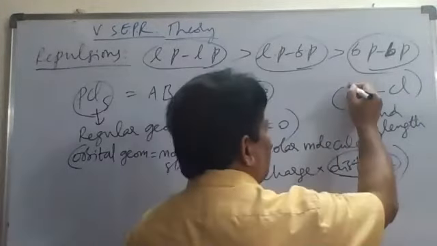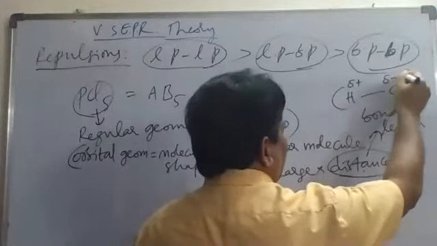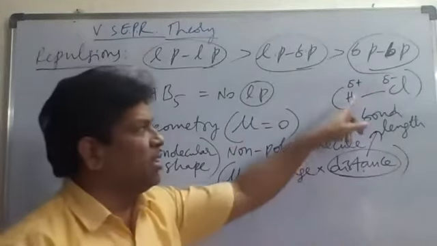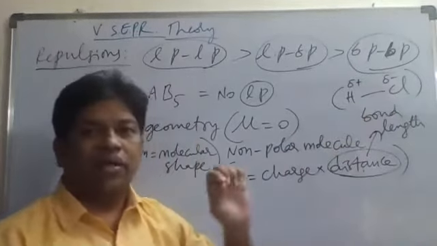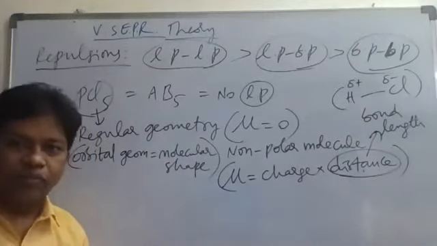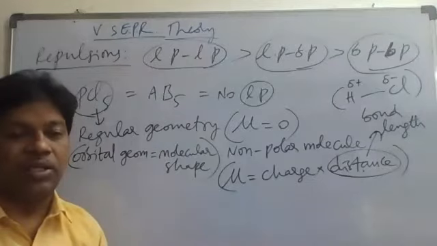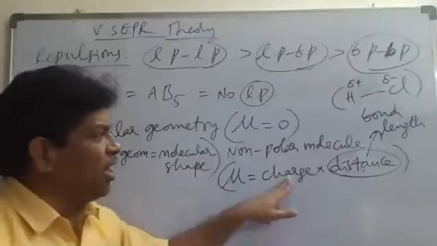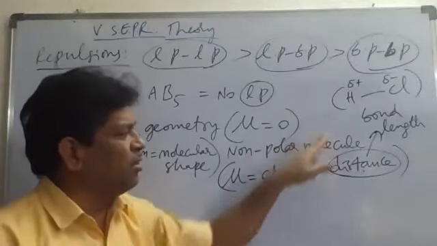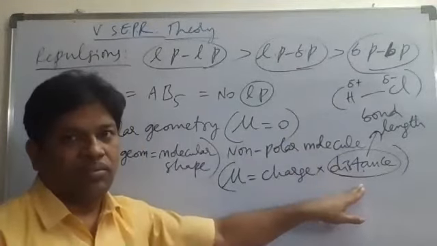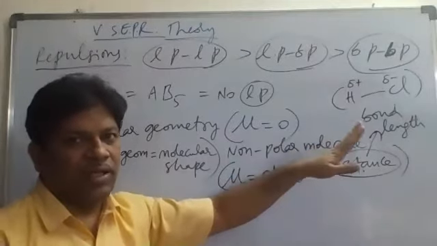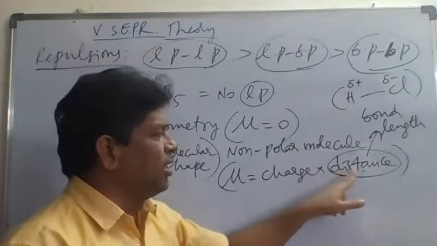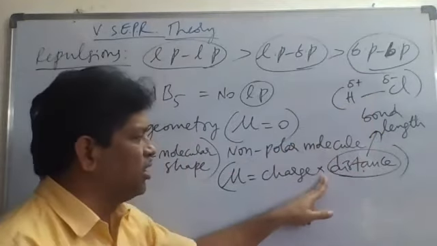The charge on hydrogen will be delta plus 1 and on chlorine delta minus 1, so both have the same magnitude. The magnitude of charge is 1: one unit of negative charge, one unit of positive charge, only the sign is different. So the charge on any one charged particle into the distance between the two charged particles. This product is called what?